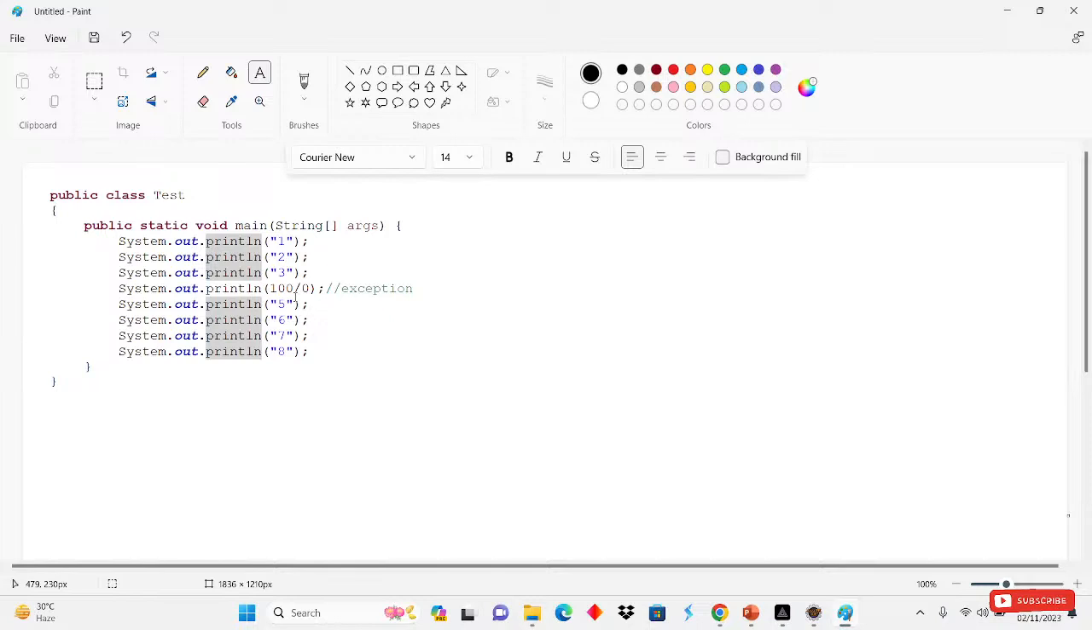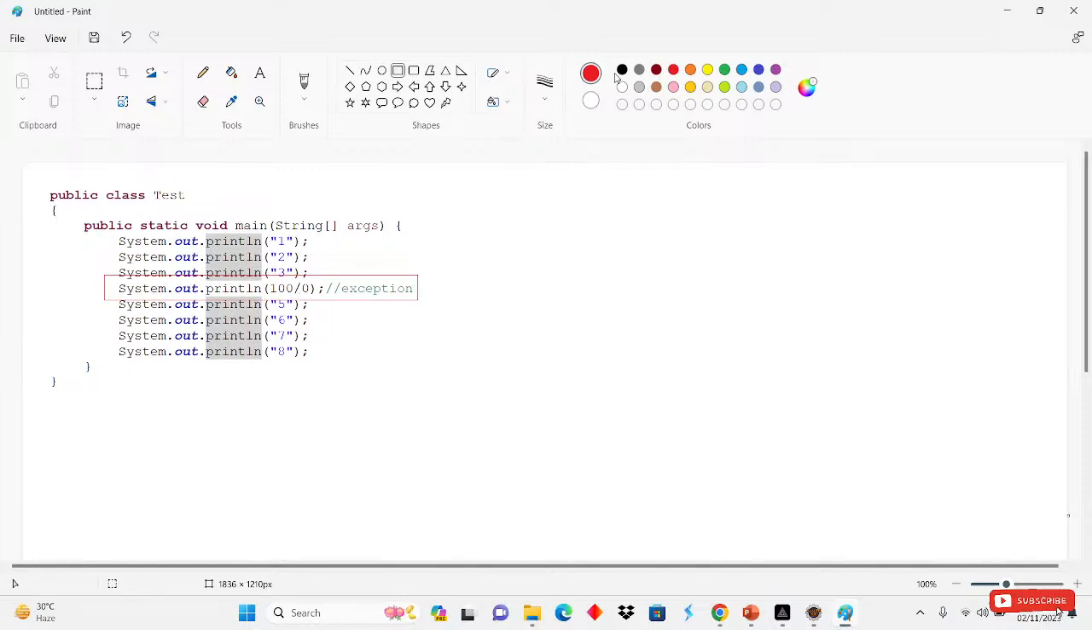100 divided by 0 means this is an exception, because we cannot divide anything by 0. So what will it do? When JVM reaches this line, that is 100 divided by 0, it will abnormally terminate the program here. Which is the first step? The JVM will abnormally terminate the program here only. It will stop the program here only.